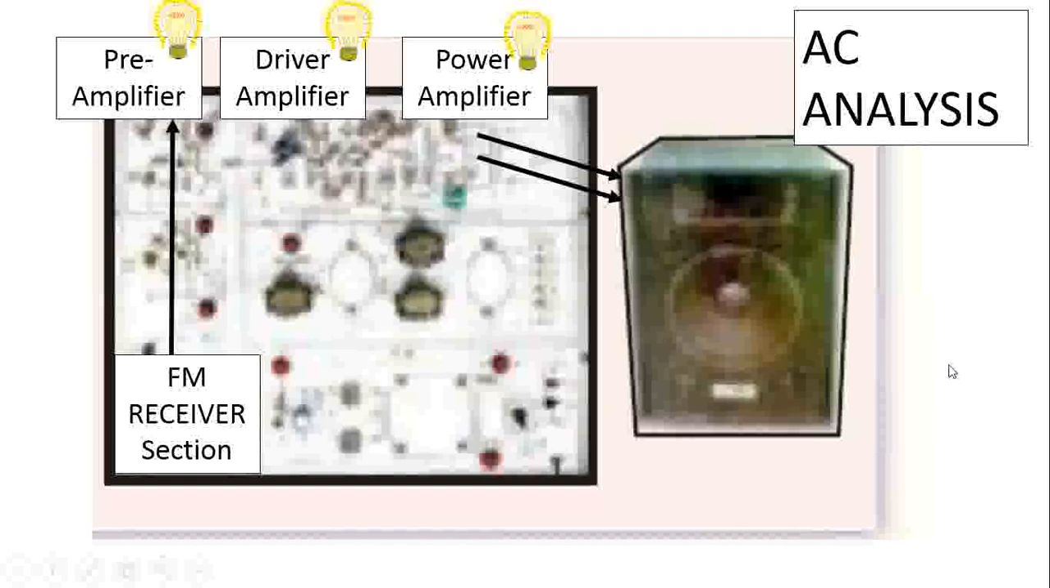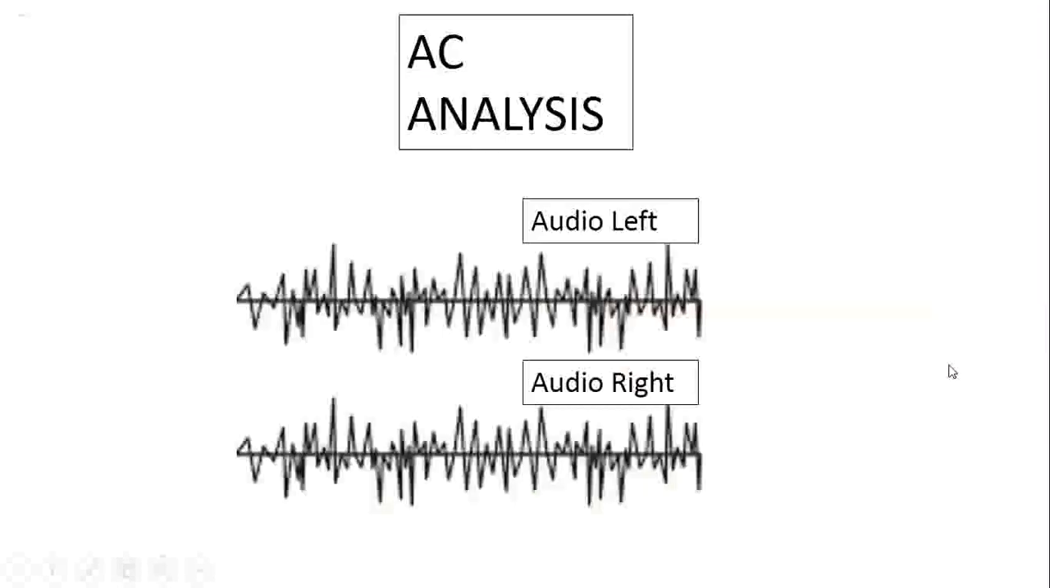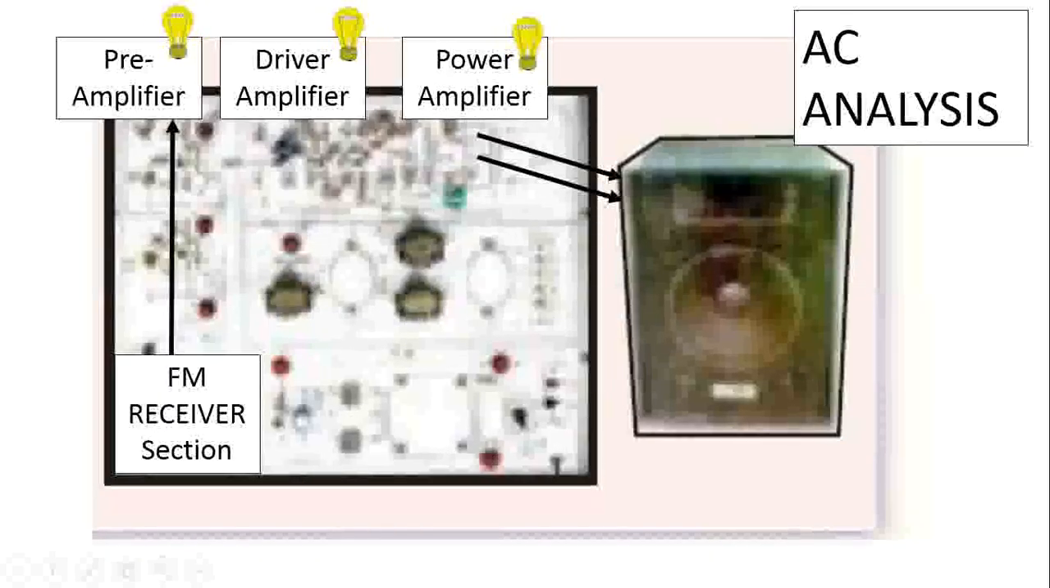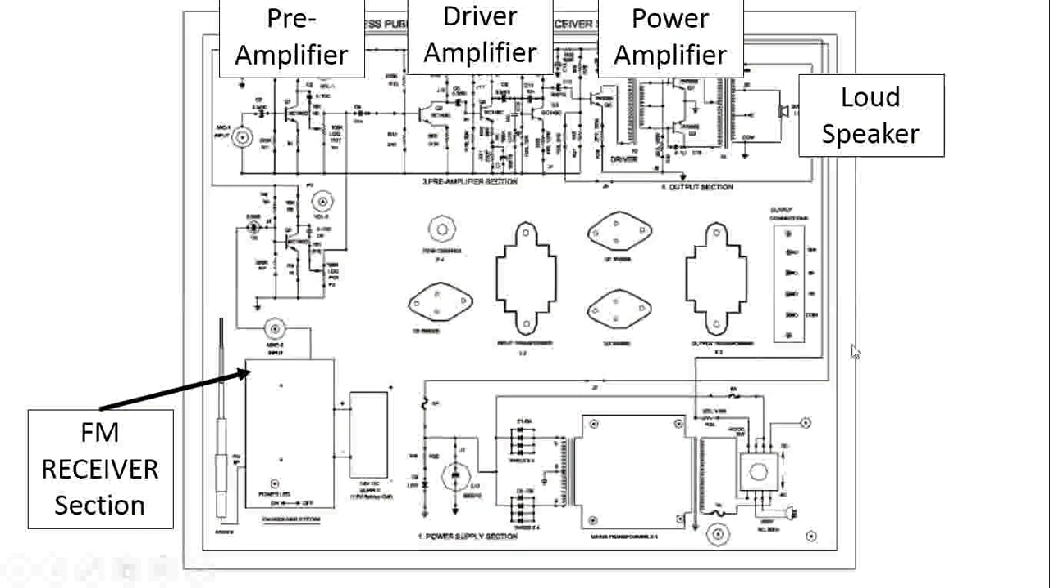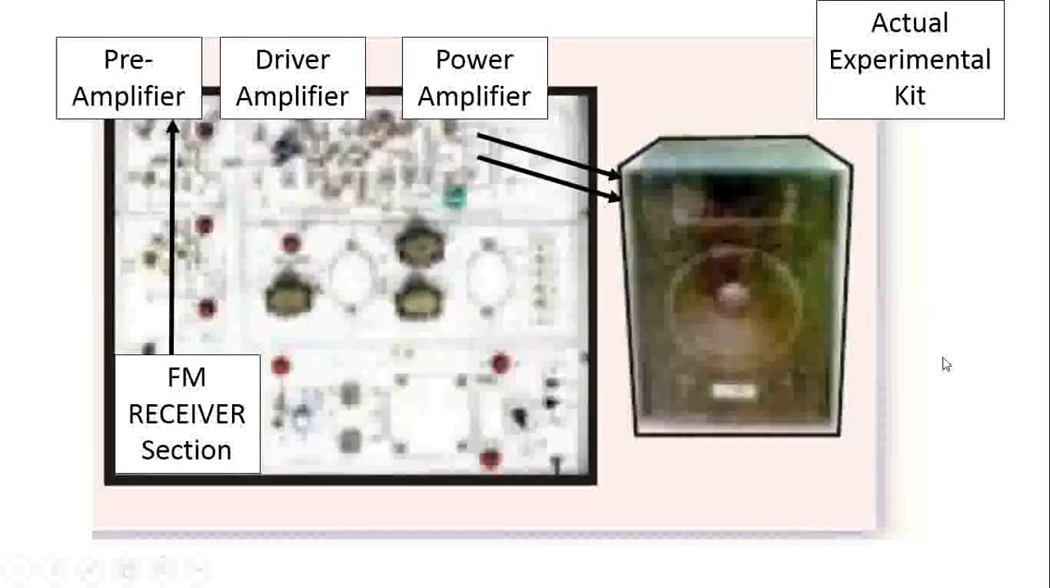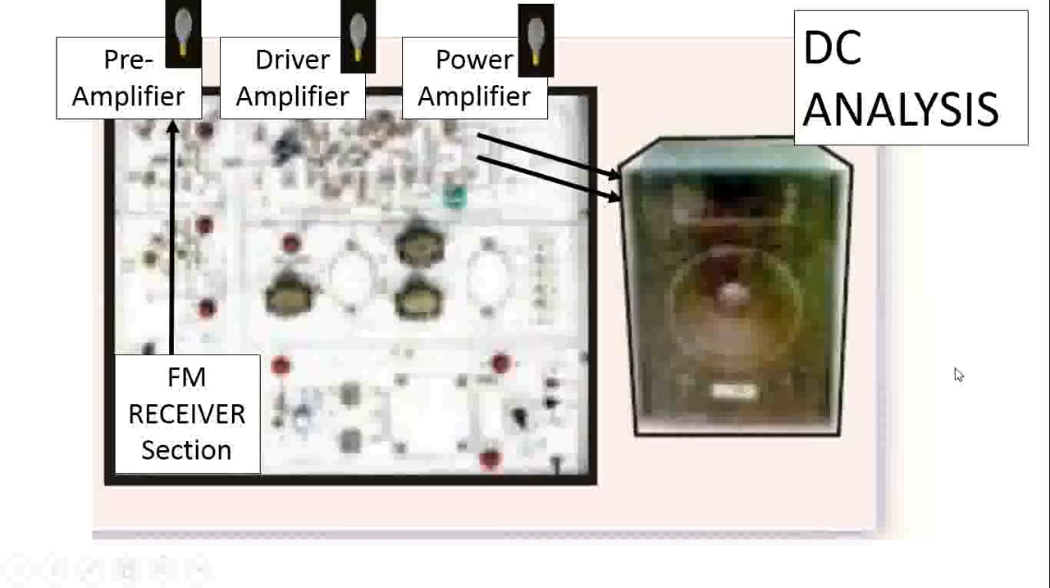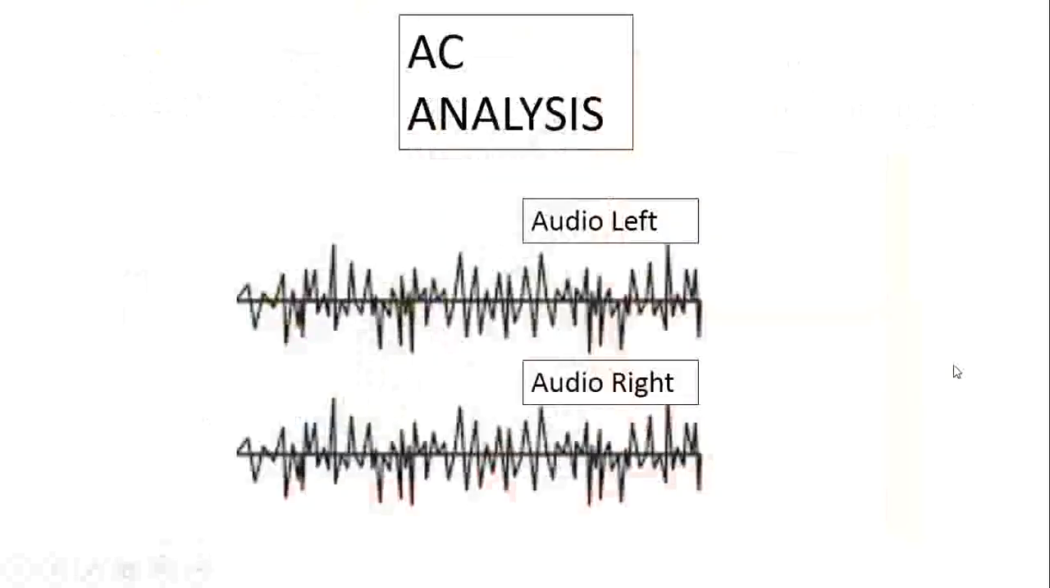If you clearly see the waveform, audio left and audio right, two different sections are there. If you see the circuit diagram, which I have already shown you, see this. If you draw the readings observed on the DSO, immediately you will understand audio left, audio right. Or if it is a mono channel, for any one channel the signal will look like this.